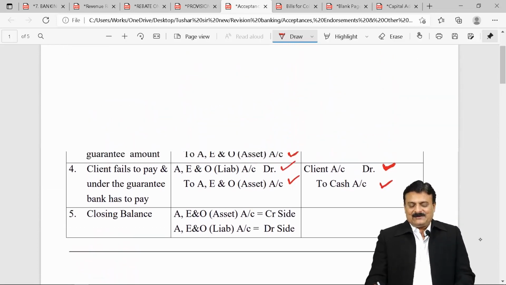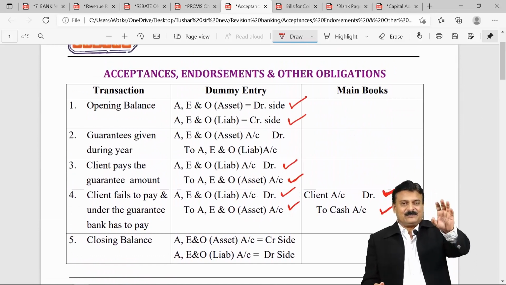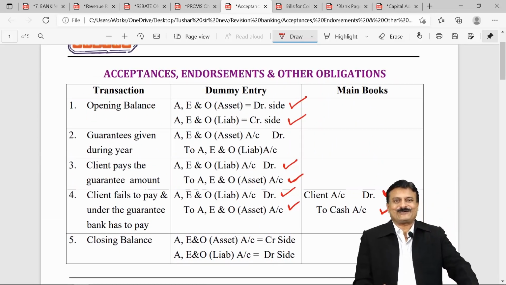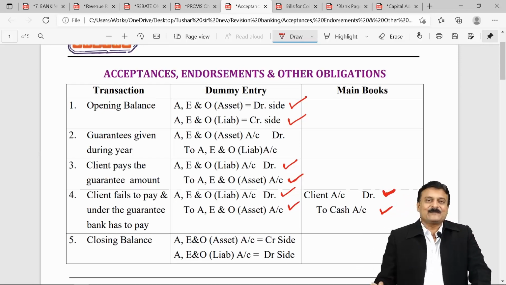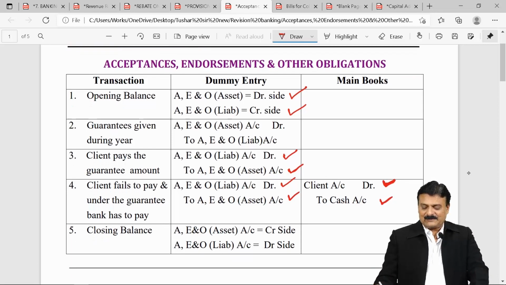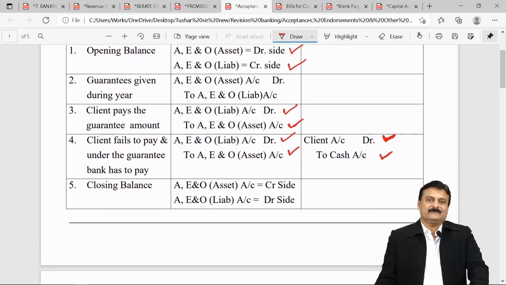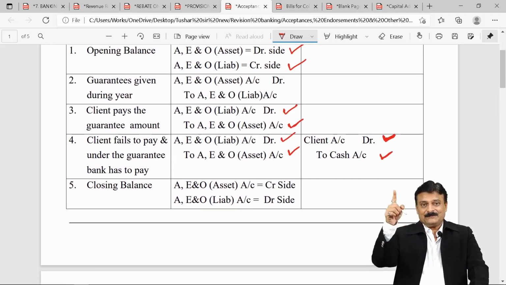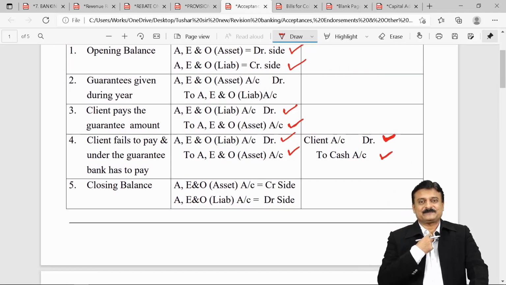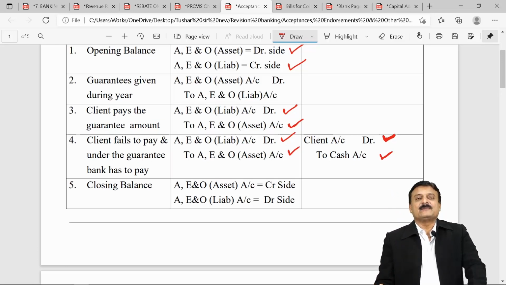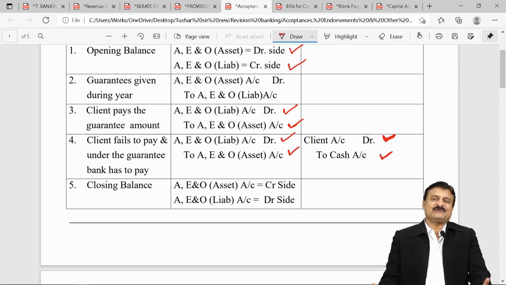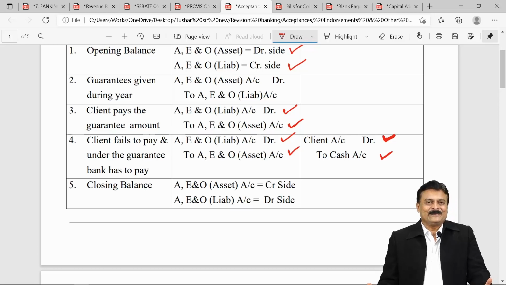All entries in such a way that even if it's contingent liability, you show it in books. Let it be on the records, and that records will give effect. Only one entry which goes to genuine entries, main books double entry, is when your bank pays a third party on behalf of the client. That was a genuine entry. Question will ask you to prepare ledger accounts. Once you know the entries, making posting in ledger account is very simple. Weightage around 4 marks in exams.